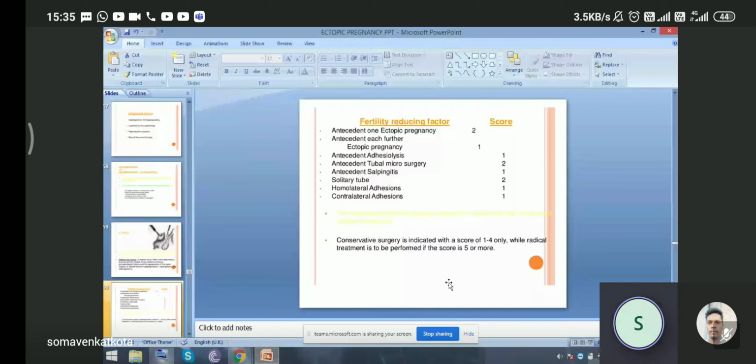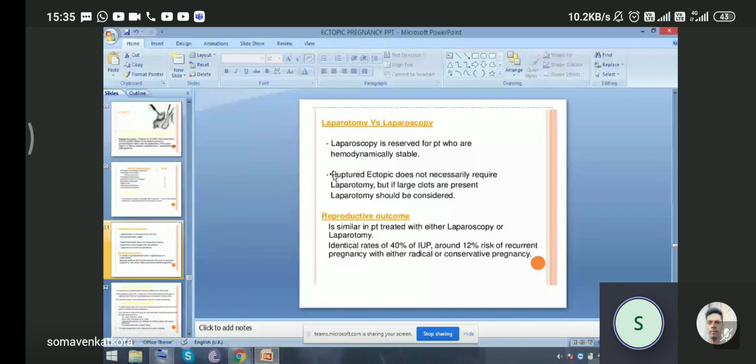Then the comparison between laparotomy versus laparoscopy. Laparoscopy is reserved for patients who are hemodynamically stable. An ectopic does not necessarily require laparotomy, but if large clots are present, laparotomy should be considered. And the reproductive outcome is similar in patients treated with either laparoscopy or laparotomy. Identical rates of about 40% intrauterine pregnancy, and around 12% risk of recurrent ectopic pregnancy is present with either radical or conservative surgery.